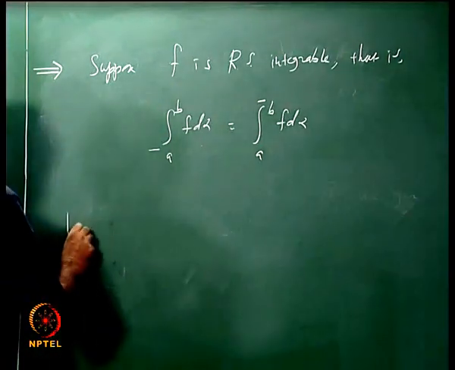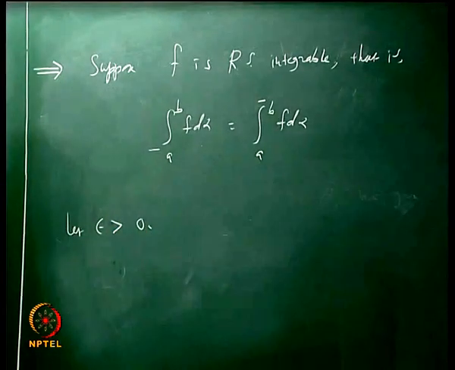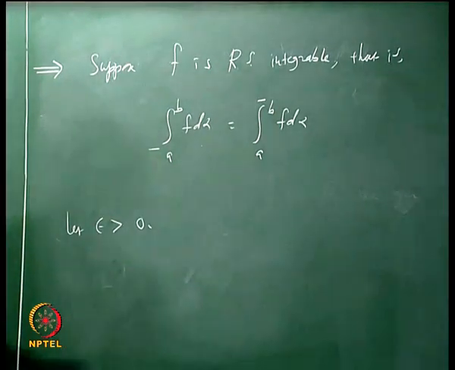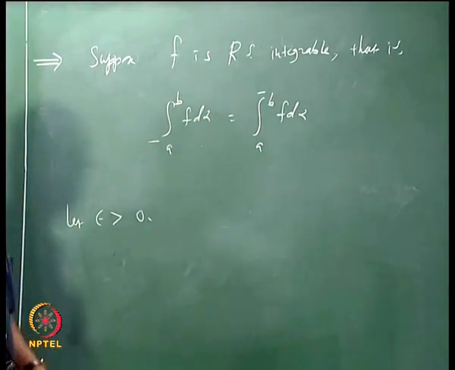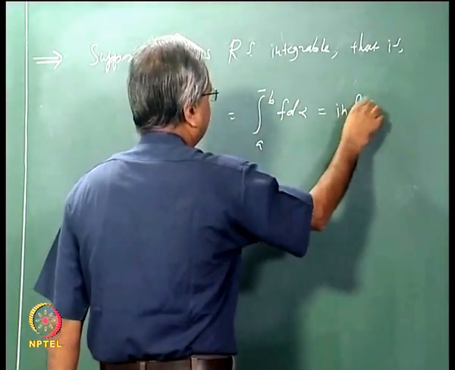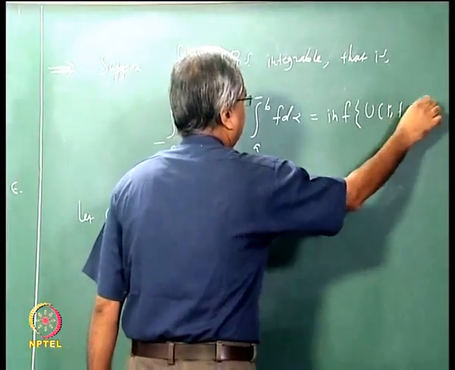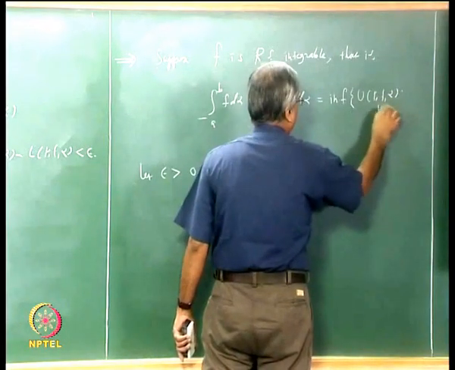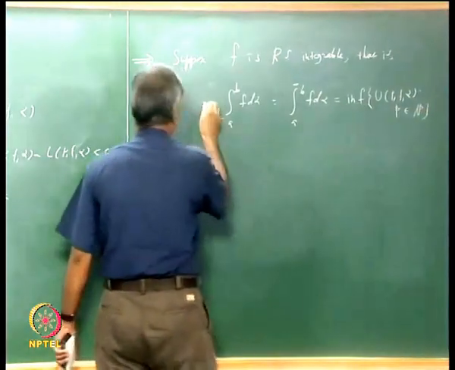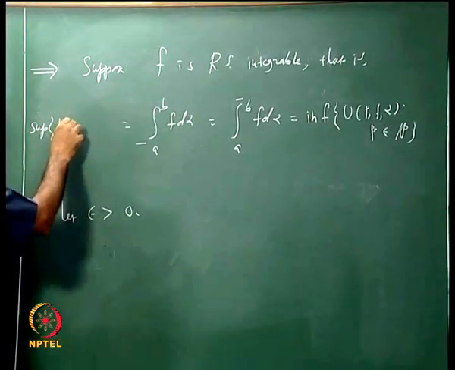Let epsilon be bigger than 0. Now here it will also help to recall the definitions of these. What is this? Again, let us recall. This is nothing but the infimum of the upper sums, and this is nothing but the supremum of the lower sums, where P belongs to script P.